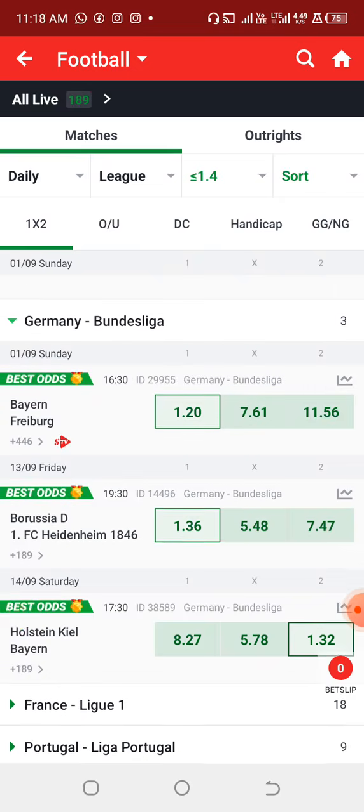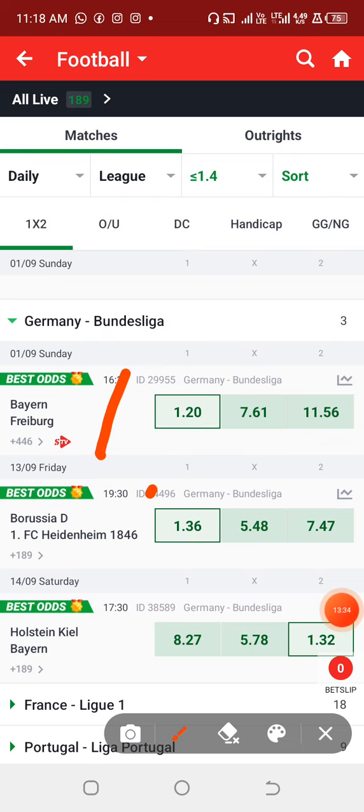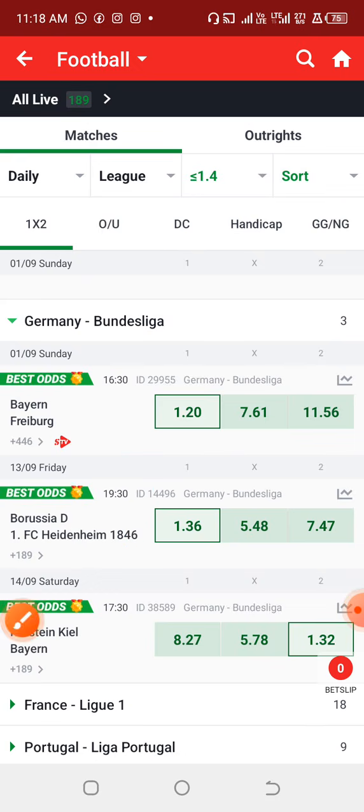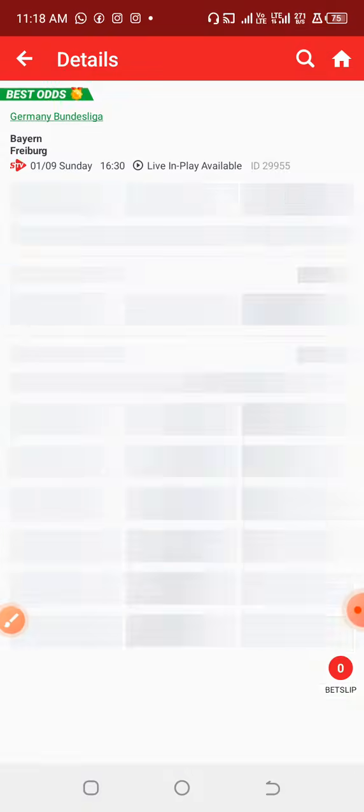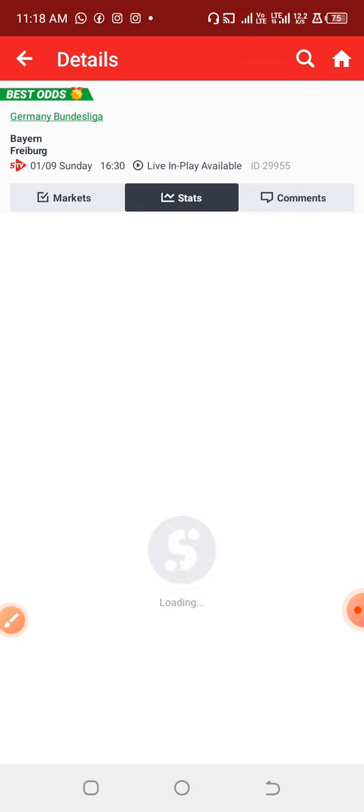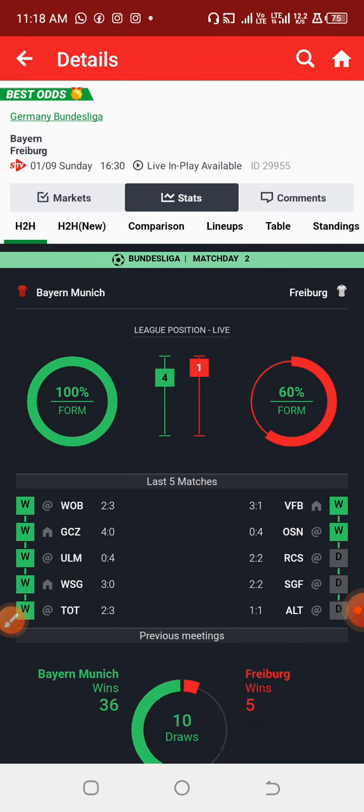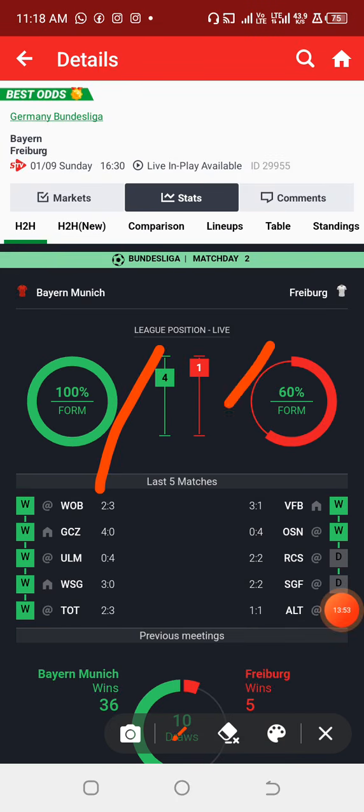So we have a match between Bayern, we have Dortmund, okay, let's do it this way. So we have Bayern here. So the match between Bayern and Freiburg, we can see that these two teams are currently in form, and the away team is leading on the league table.